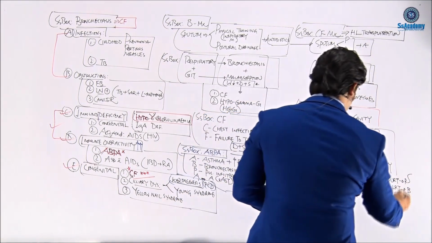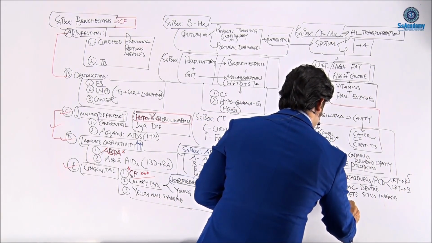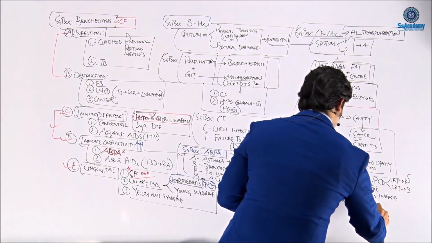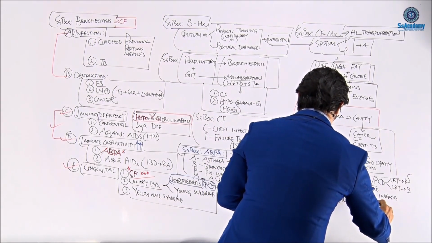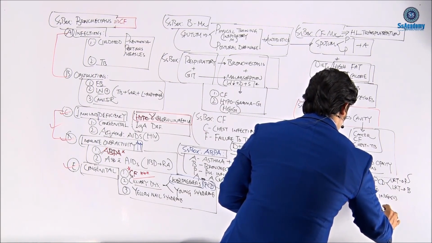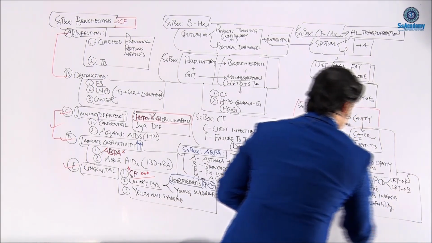And of course, because of ciliary dysfunction, leading to subfertility.